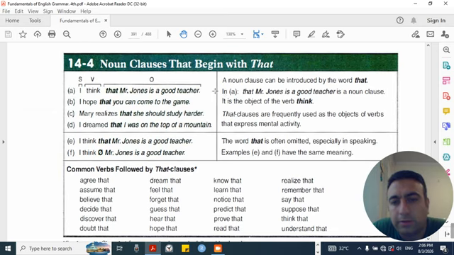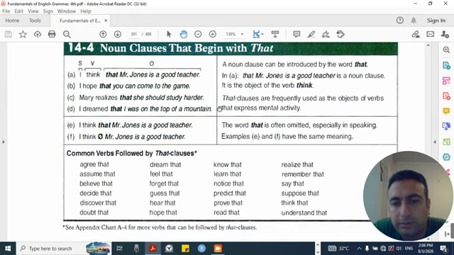A noun clause can be introduced by the word that. In A, that Mr. Jones is a good teacher is a noun clause. It is the object of the verb think. That clauses are frequently used as the objects of verbs that express mental activity.